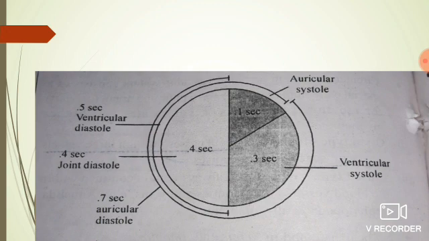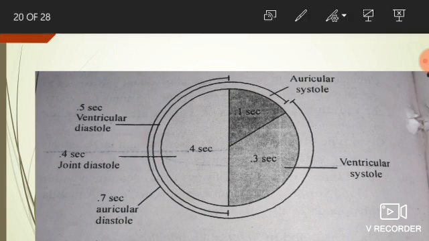But all chambers of the heart do not show systole simultaneously. Atria contract first and then the impulse of contraction transfers to the ventricles. So ventricles show systole after atrial systole. But both atria and ventricles show diastole simultaneously. So the diastole process is found in all chambers of the heart combinedly. Now we will see the contribution of auricular systole, ventricular systole and diastole in a cardiac cycle.